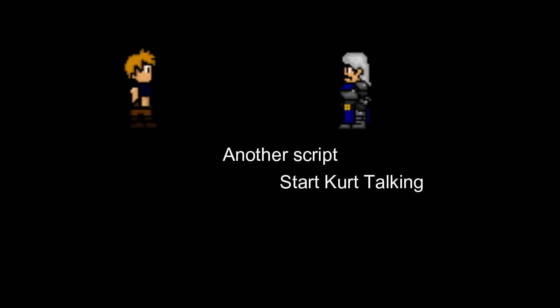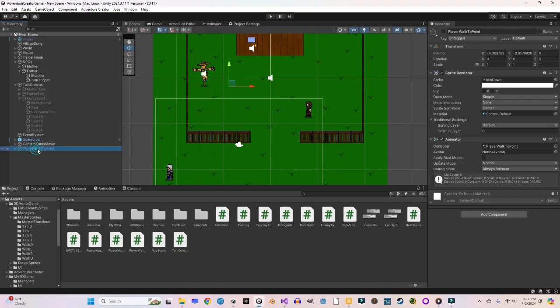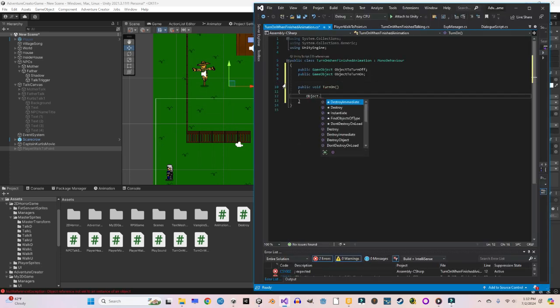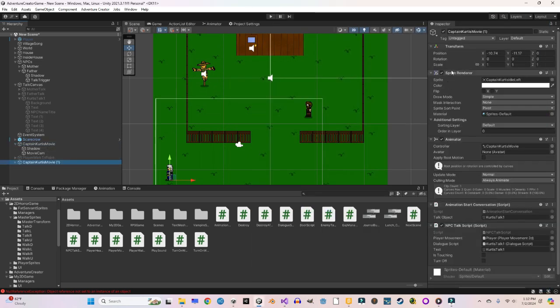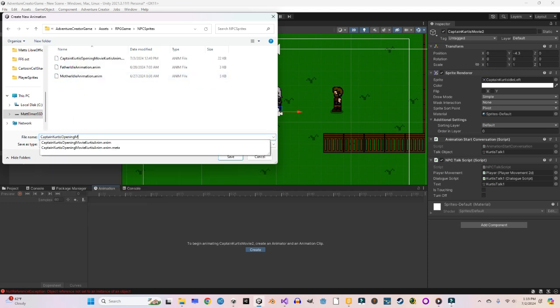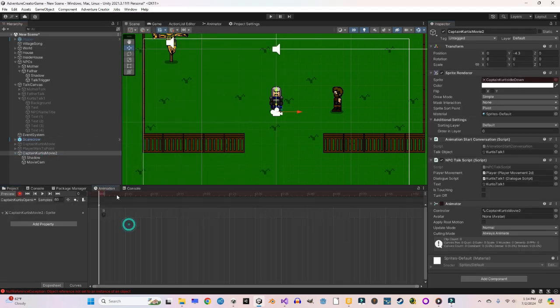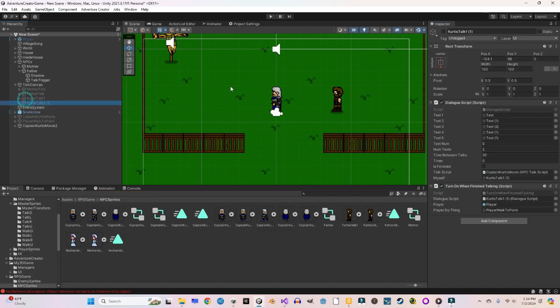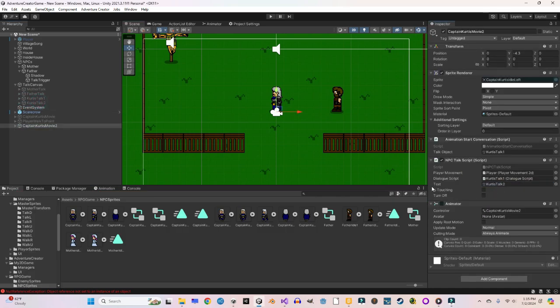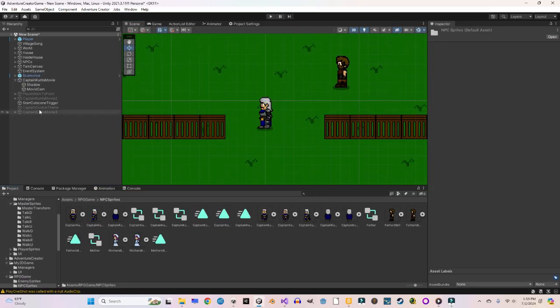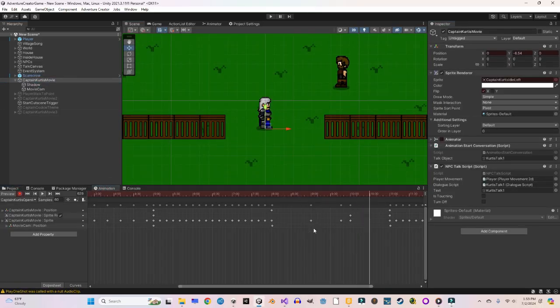Now that that's all working, I need to make another script to start Kurt talking once the player has walked over to him. So I went over to the cutscene player and added a script called Turn On Object After Animation. I made a void that'll turn on an object like I did previously and called the void in the animation. Then I copied Kurt and gave him a different animation so that he'd look at the player and then start talking. Once I had the animation done, I copied the dialogue object and pulled it into the new Kurt scripts, so he'll turn it on when he's finished his animation. Great, then I just added a few more frames to Kurt's starting animation to make it look more smooth.